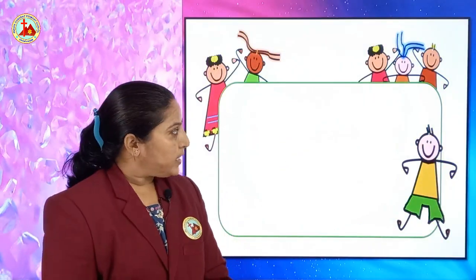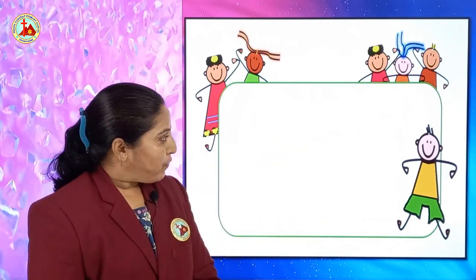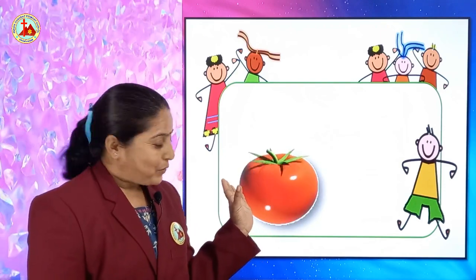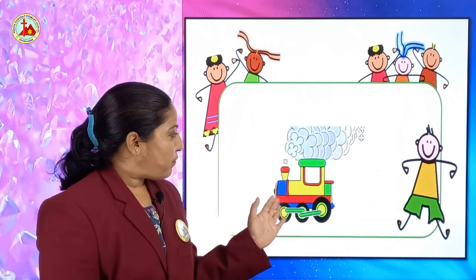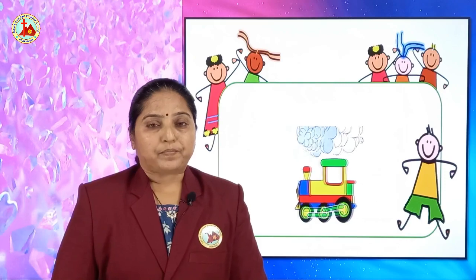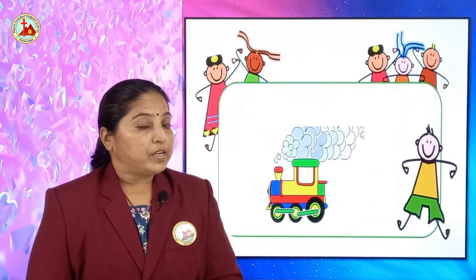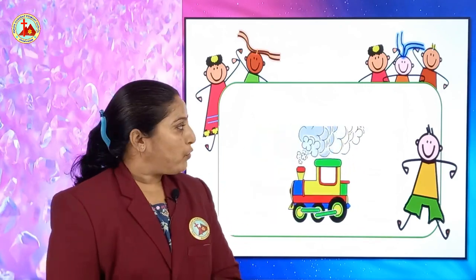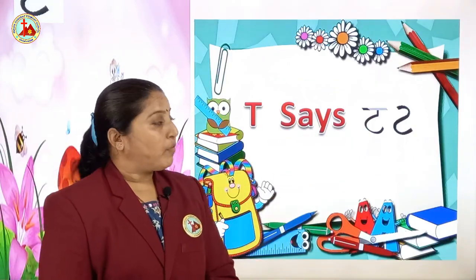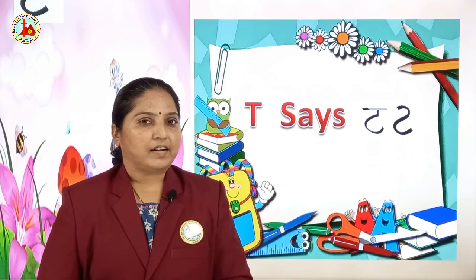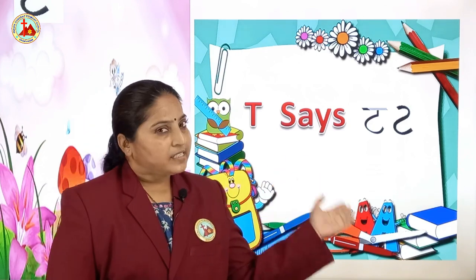Which letter? T. T for tiger. Tiger is a wild animal. T for tomato. Juicy, right? T for tomato, T for tiger, T for train. So, all these words, tomato, train, tiger, start with letter T. And what is the sound of T? Ta. So, what will you say? Yes, you will say T says ta. Okay? I says I, L says la and T says ta.